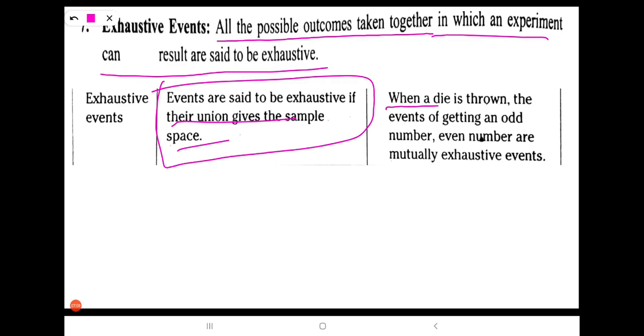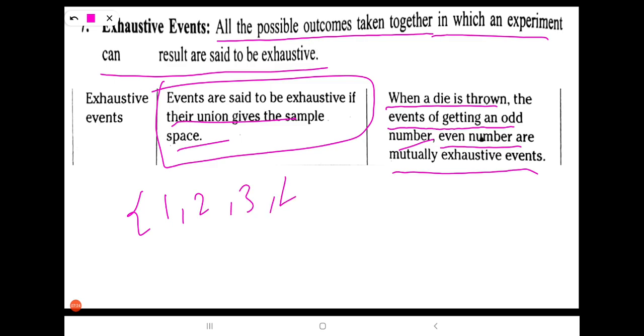Look at here. Example: when a die is thrown, the events of getting an odd number and an even number are mutually exhaustive events. It means, suppose the die consists of 1, 2, 3, 4, 5, 6. This is the sample space actually.